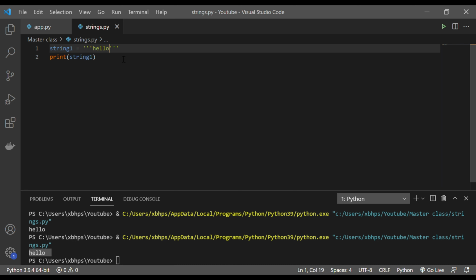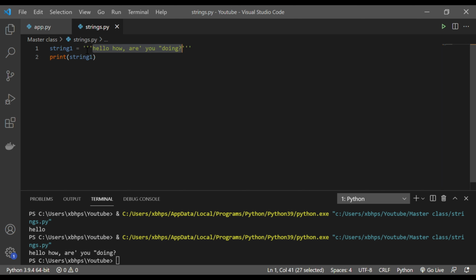Now when can you use this? Let's say your string has a quote inside it. So hello, and how are you doing? Okay, I have a question mark. Let's say in between I just put a single quote, or let's say a double quote, anything I can put, and it is still, if you see, the color is telling me it's treating it as a string. Let me just print it, and you can see that I'm able to print single quote, double quote, or whatever special character I'm trying to use inside it. It is treating everything as a string.